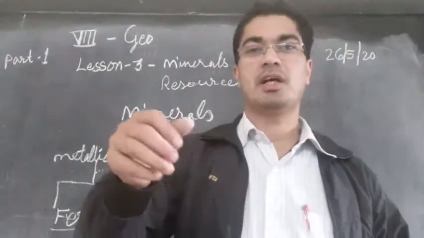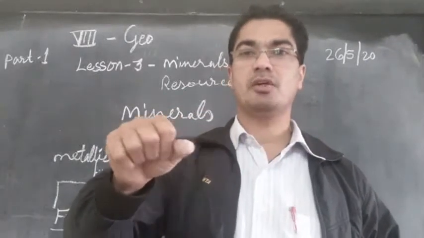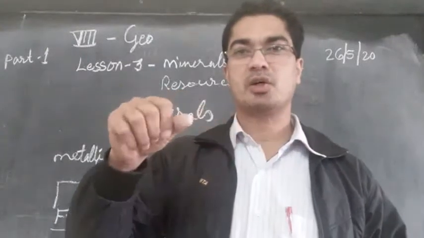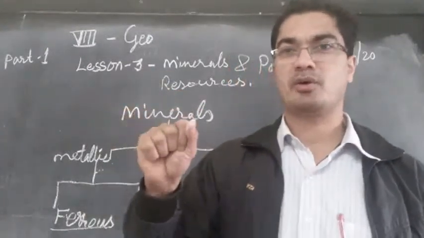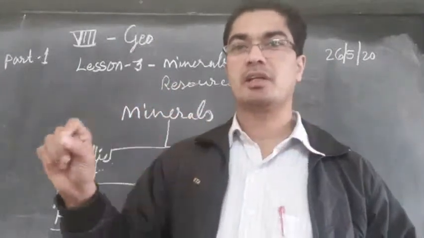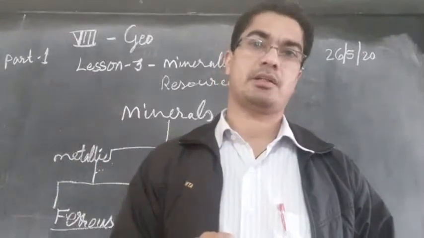If you are catching an iron piece and the other end you are putting in the fire, in the beginning you will not feel hot, and afterwards you will feel the iron is becoming hotter and hotter, and your hand also is becoming hot, and you will put down the iron. So because it is allowing the heat to pass through, iron is a conductor.